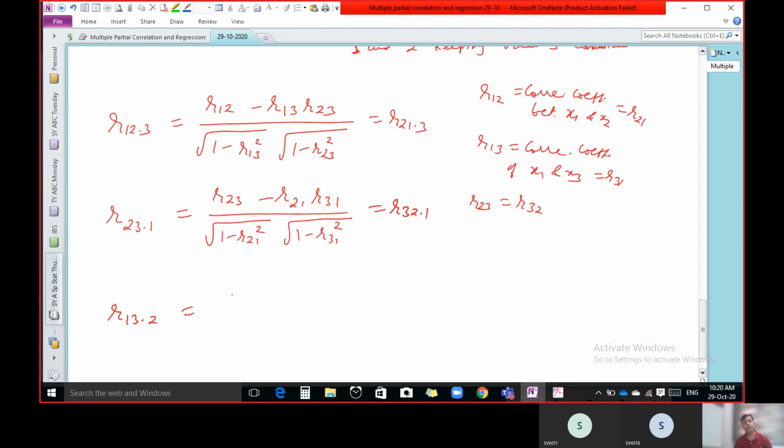So can you tell me how to write R13.2? What is the formula of R13.2? R13 minus R12 R32, upon under root 1 minus R12 square and 1 minus R32 square.